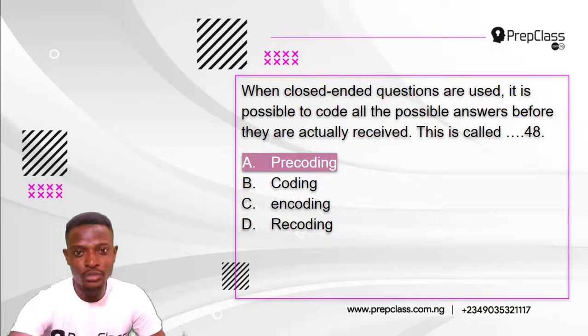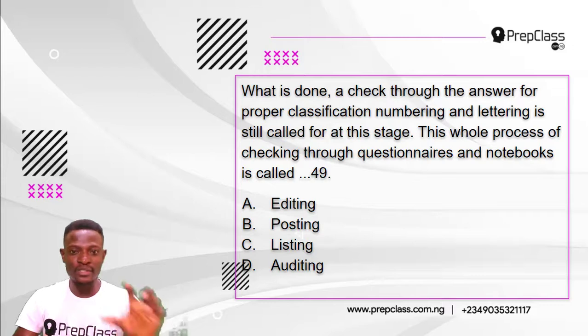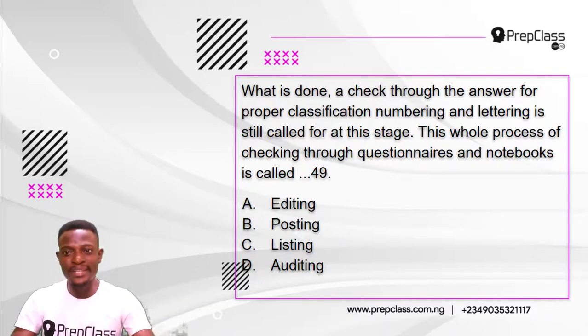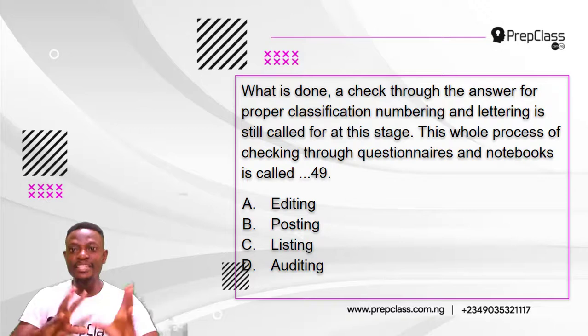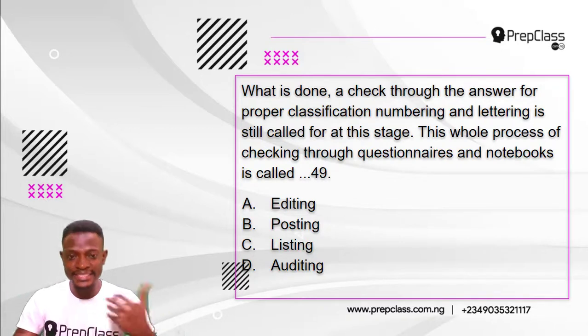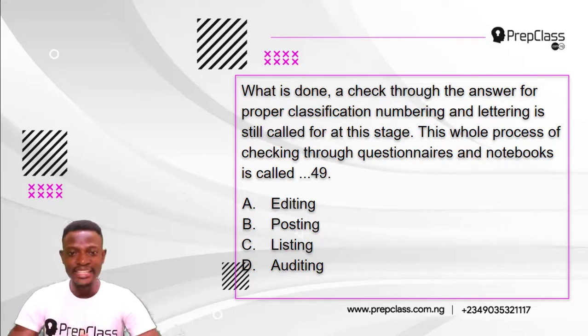Alright, moving on, question 49. When this is done, a check through the answers for proper classification, numbering, and lettering is still called for at this stage. This whole process of checking through questionnaires and notebooks is called dash. A. Editing. B. Posting. C. Listing. D. Auditing.